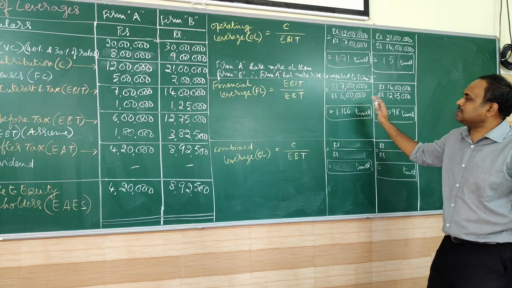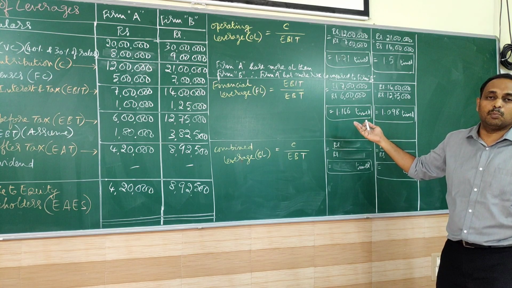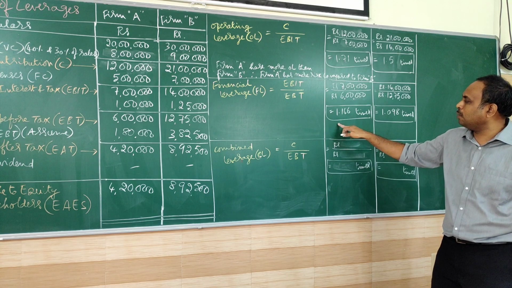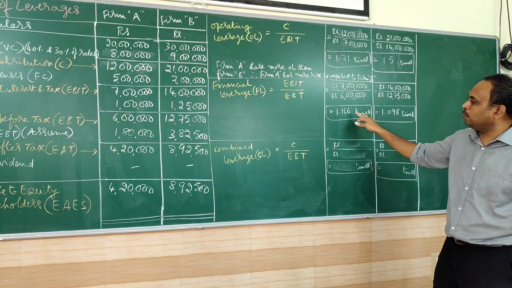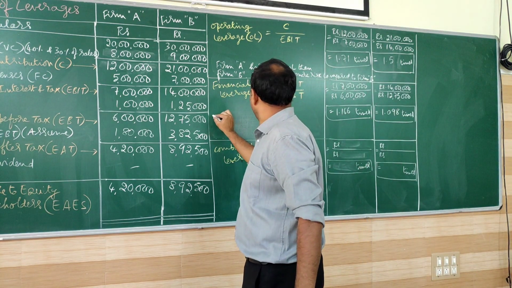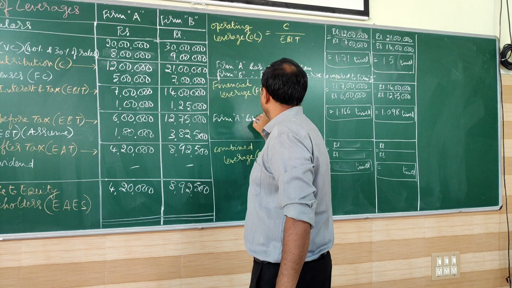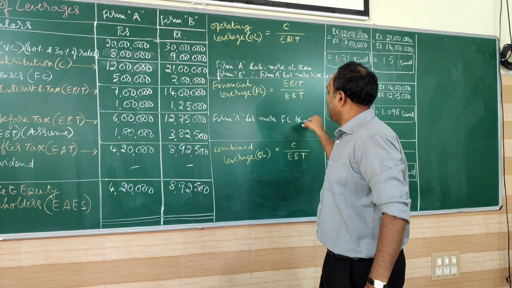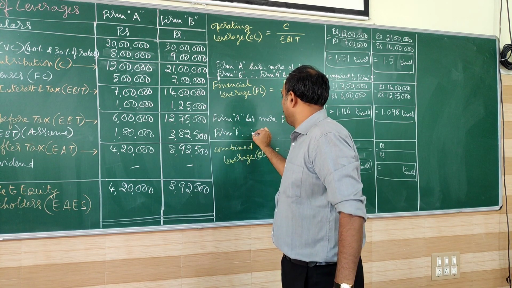So when you look at this and compare, firm A is having more, 1.166 versus 1.098. So compared to both, firm A has more financial leverage. So again firm A is in more risk, more opportunity and more risk. When risk is more, opportunity is also more.